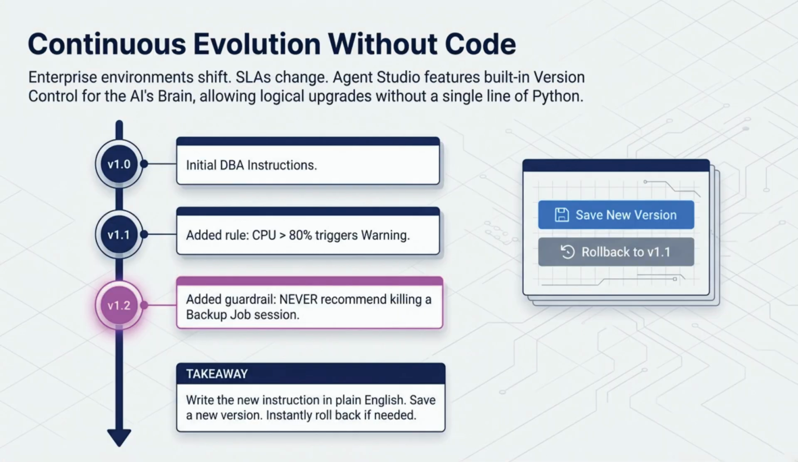In a fast-moving enterprise, your AI needs to adapt instantly. With Agent Studio, updating your AI's brain is as simple as typing a sentence. As you see on the timeline, we can go from initial setup to adding complex guardrails, like protecting backup jobs, without a single line of Python. It's all in plain English. And the best part? You have total control. If a new rule doesn't fit, you can instantly roll back to a previous version. It's continuous evolution, with zero coding risk.